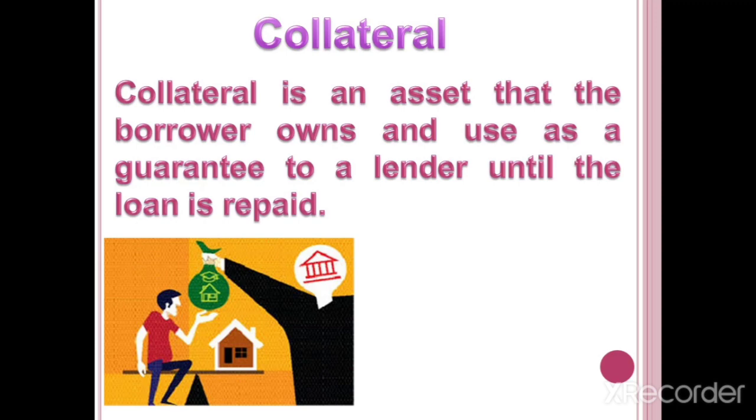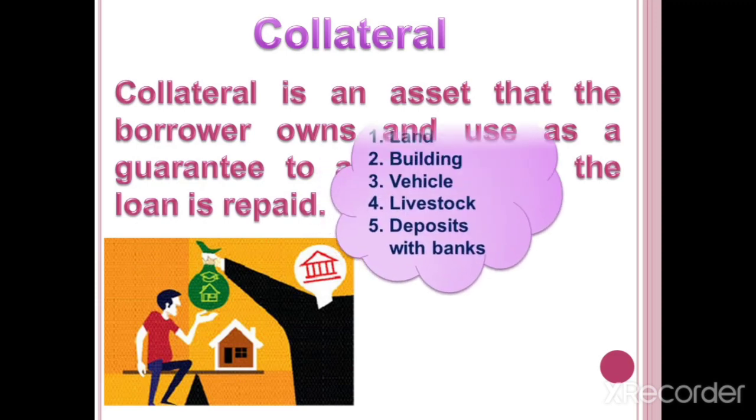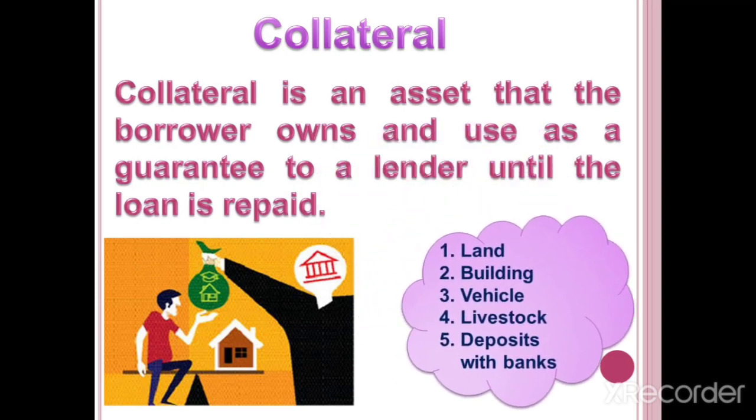Collateral is an asset that the borrower owns and uses as a guarantee to a lender until the loan is repaid. The collateral may be land, building, vehicles, livestock, deposits with the bank, ornaments, anything.